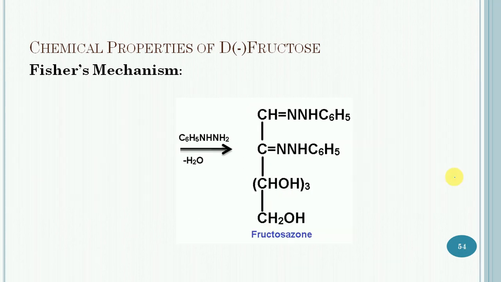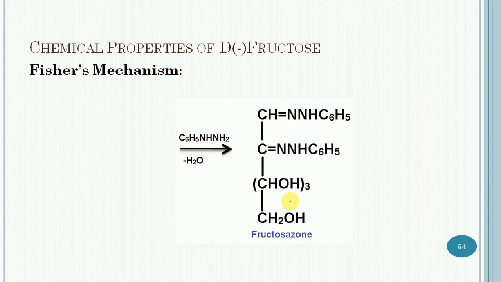In the last step, the third mole of phenylhydrazine will react with the loss of a water molecule, and finally the fructosazone will get formed, which is the final product.